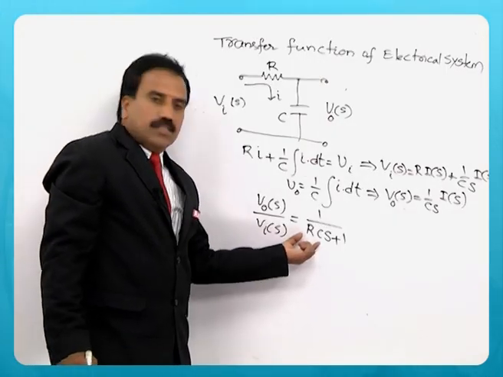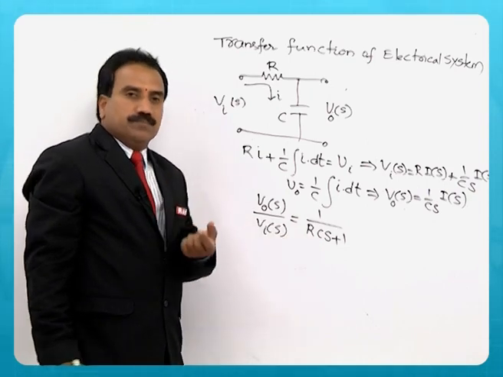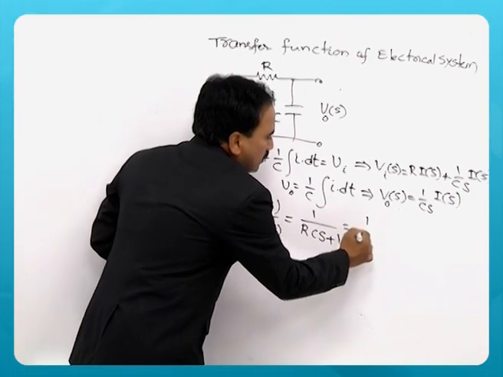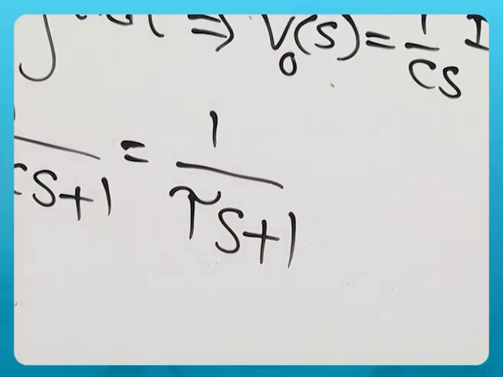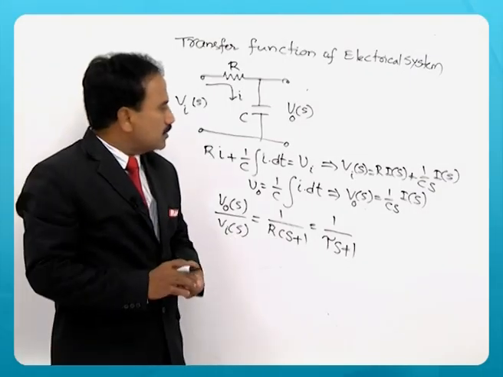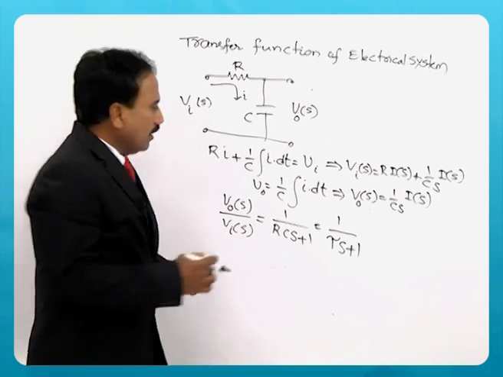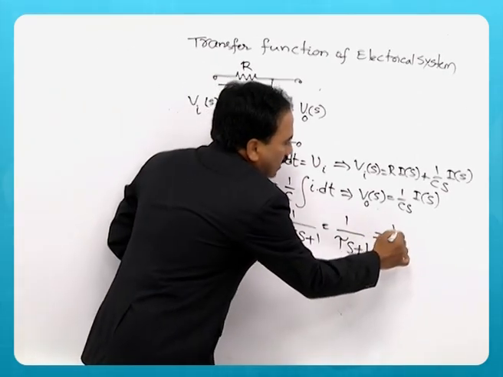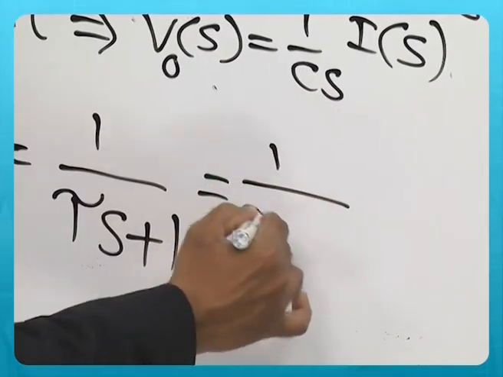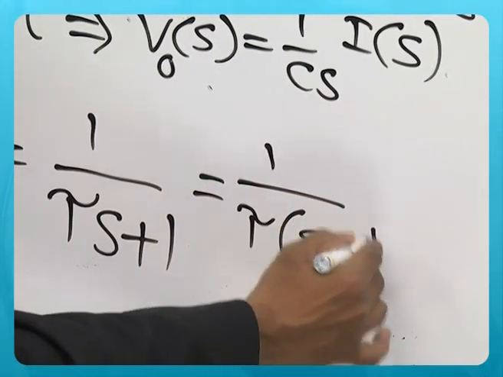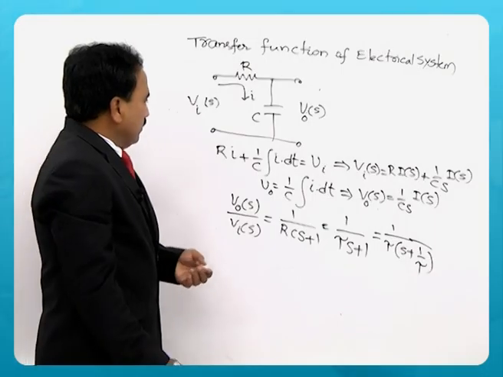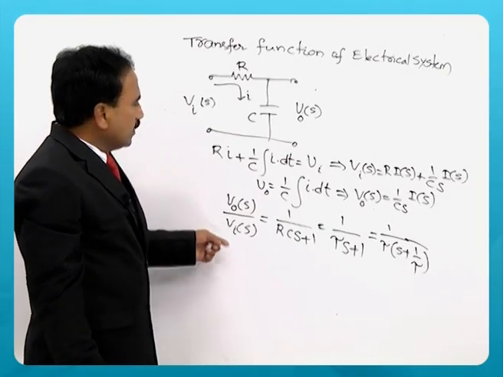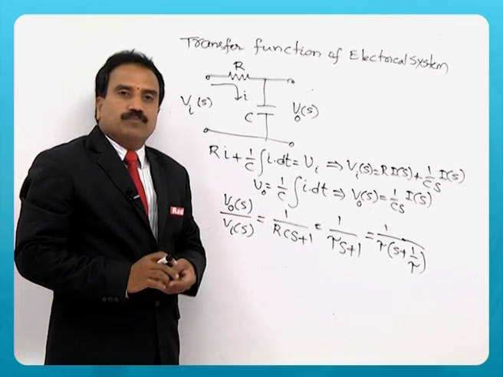This RC is the time constant of the system. It is represented by tau, so the transfer function is 1 by tau S plus 1. Now, I can rewrite this as 1 by tau into S plus 1 by tau. This is V0 of S by Vi of S.